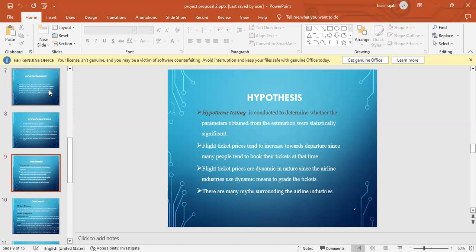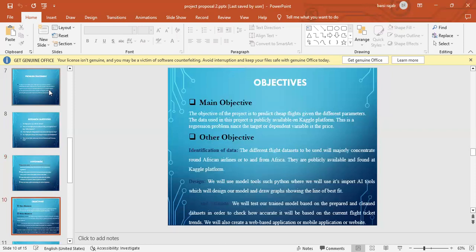So their algorithm will use that as an input parameter, and they will increase the fares. We already found out that flight prices are dynamic in nature, and there are also some myths around the airline industry, like people say the prices are the same. That's a myth. It's not possible, and it has never been. So our main objective is that our model should be able to predict cheap flights given different parameters, like festive seasons.